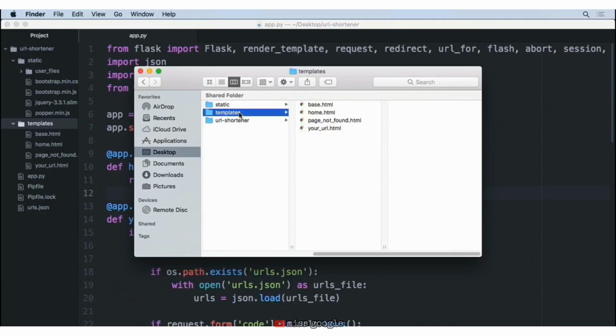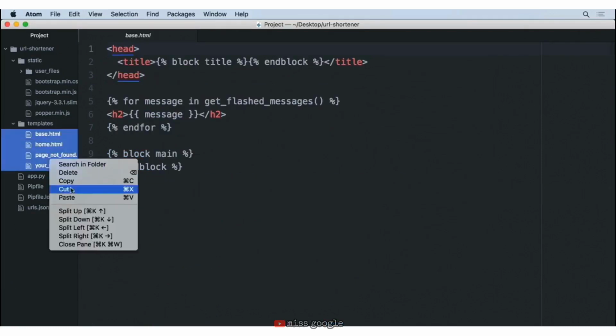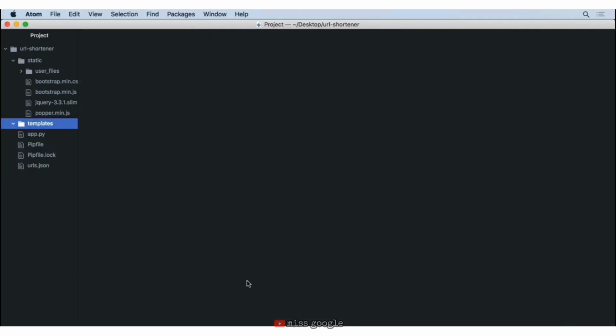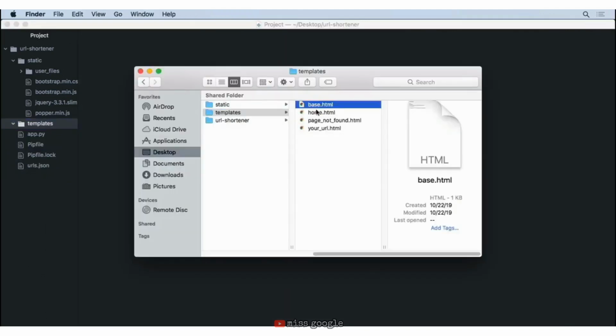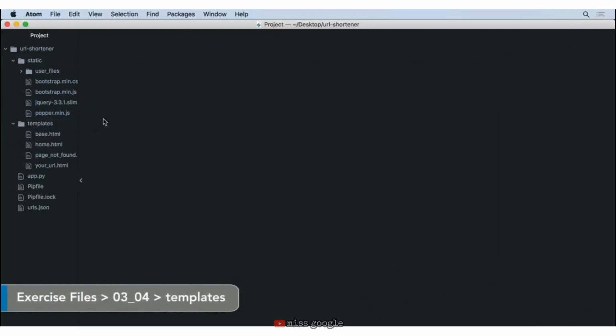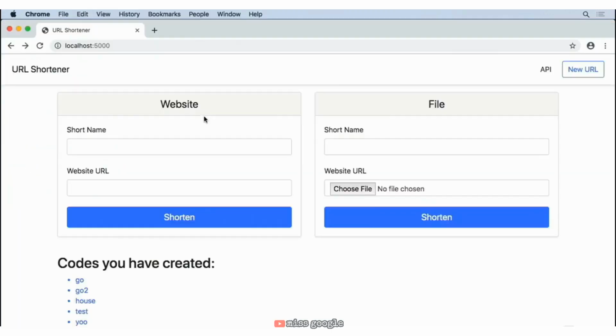And then go ahead and grab the templates. Now, these are going to replace the templates that we currently have. So let's go ahead and select our templates now. We're going to right-click and delete those. And then we'll go ahead and move back to our file here, drag these new templates into our project. And because we have our server running in development mode, if we reload the home page, ooh, look at that.